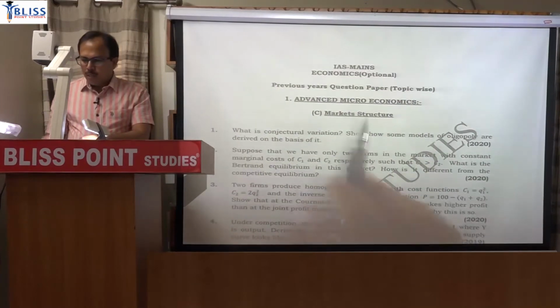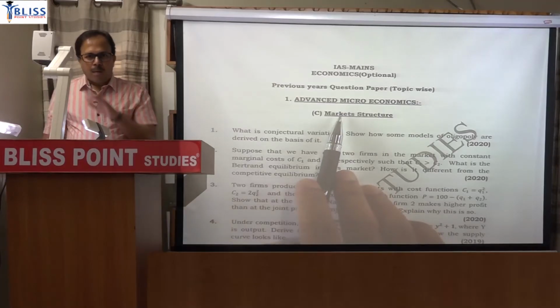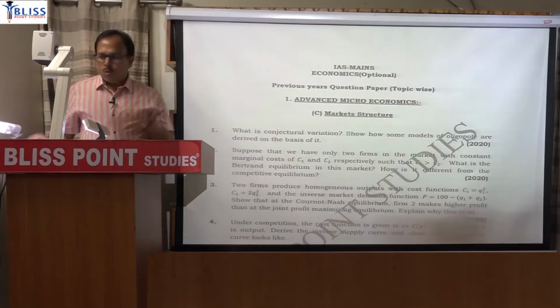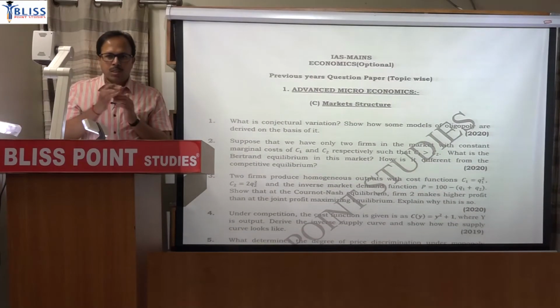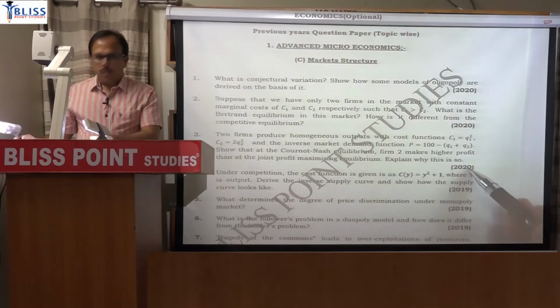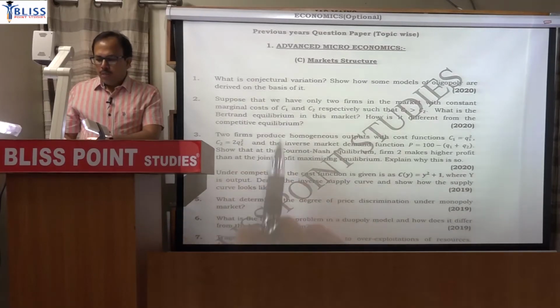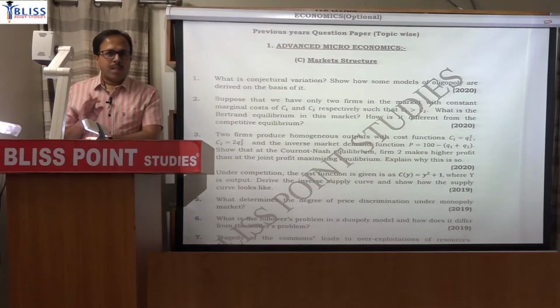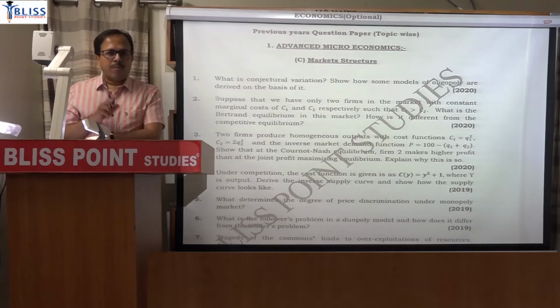So in advanced micro, the third topic is market structure. So from market structure topic, how many questions have been asked so far? All questions have been separately uploaded there. So you can judge. Just for example, in 2020 there were 3 questions, but if you look closely, all 3 questions were from oligopoly. Although market structure will include monopoly, oligopoly, monopolistic, perfect competition, all, but last year all 3 questions were from oligopoly.